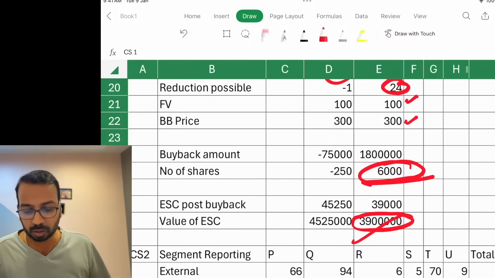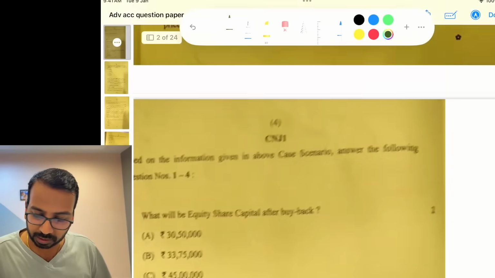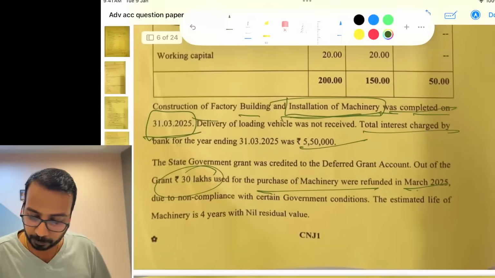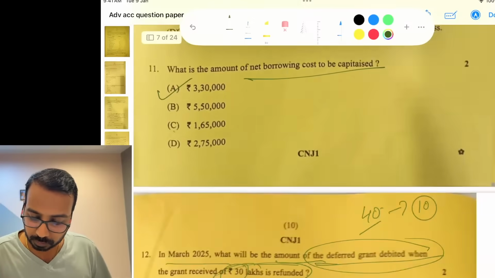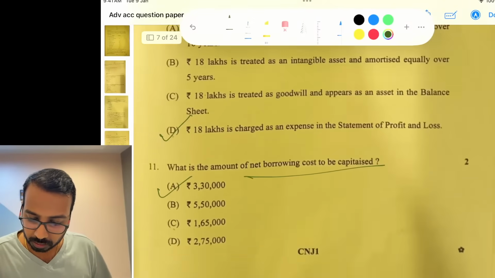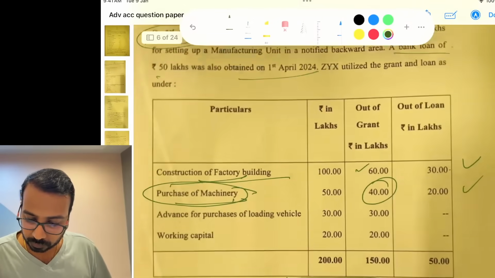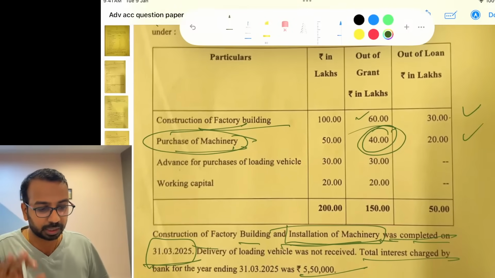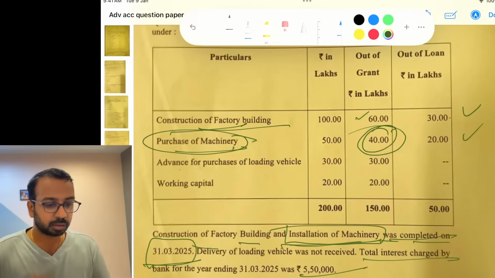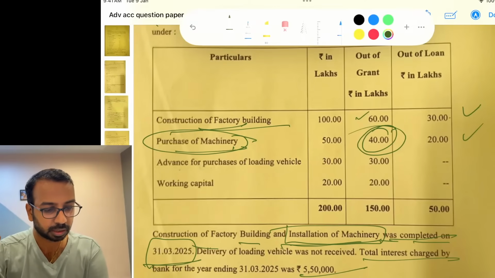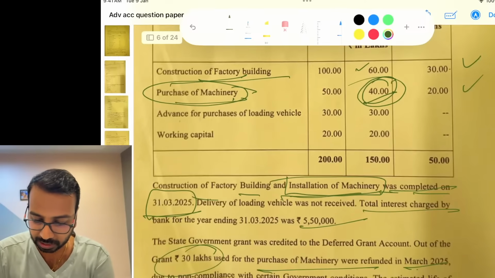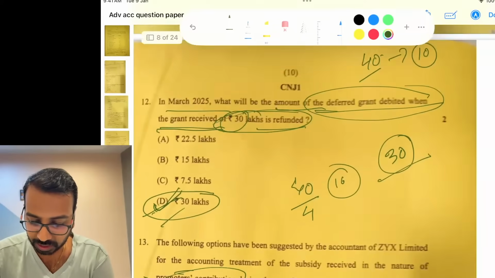See, if the machine was installed on 31st of March of 25, again I am saying, if the machine was installed on 31st of March of 25 for this question, where is this? Okay, 40 lakhs is the grant. Okay, 40 is going to the grant account. Out of this, if you charge 1 year, again, if no depreciation is charged, then there is no option.